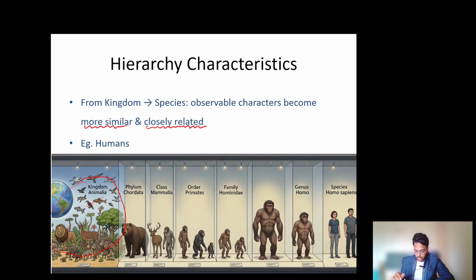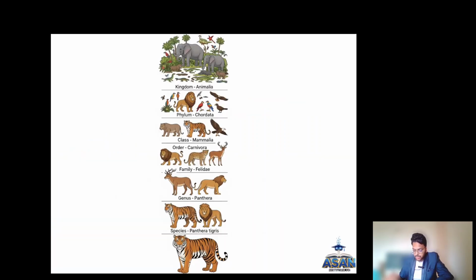Slowly when you go along the hierarchical order, Chordata, Mammalia, Primates, the characteristics become more and more similar. In primates, all the monkeys look similar, but they are still different, and in Hominidae, they come closer to humans, and in genus Homo, they are still more closely related, and in the species sapiens, the modern humans, they are very closely related.